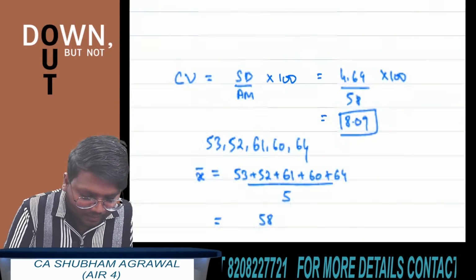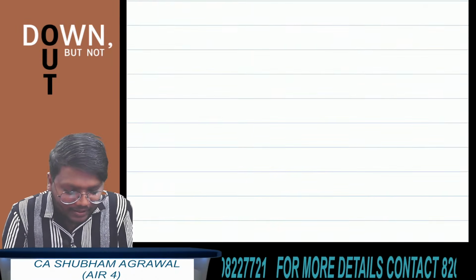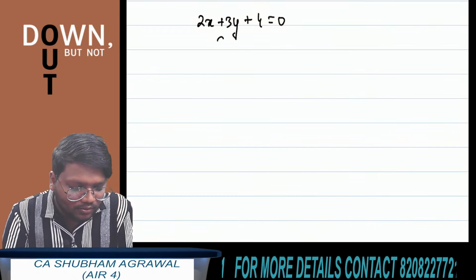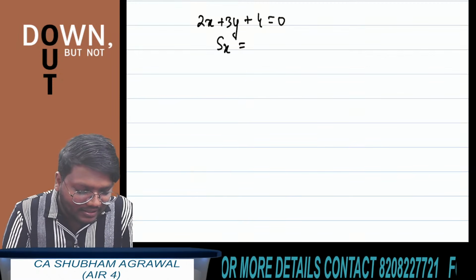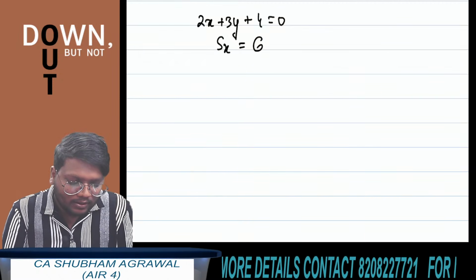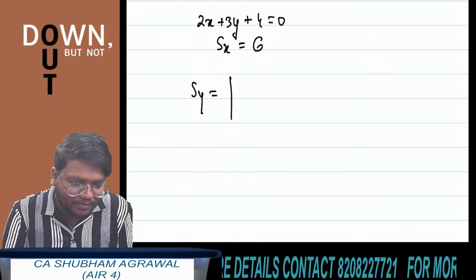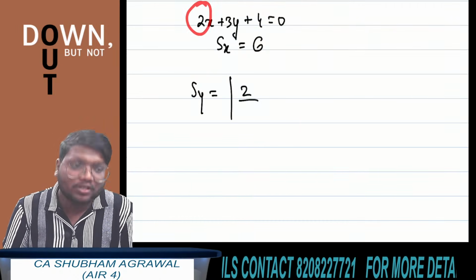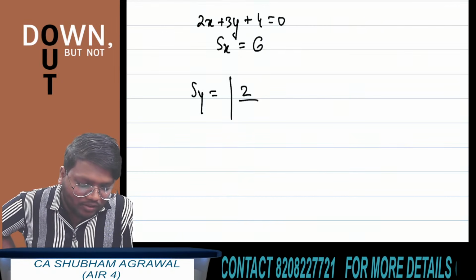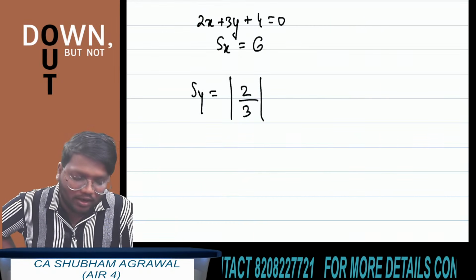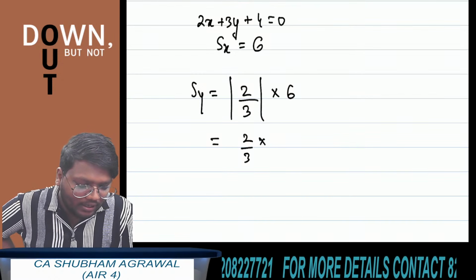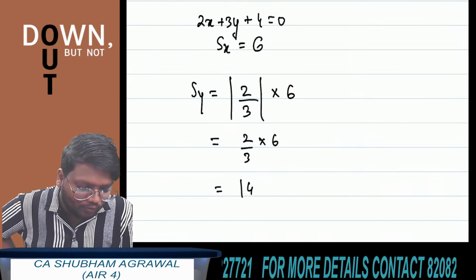So here, see, 2x plus 3y plus 4 equals 0. Standard deviation of x is 6. So standard deviation of y is what? Absolute value of coefficient of x. What is the coefficient of x here? 2. Divided by coefficient of y, which is 3 here. So absolute value of 2 upon 3 multiplied by standard deviation of x, which is 6. So 2 upon 3 multiplied by 6. The answer is what? 4.